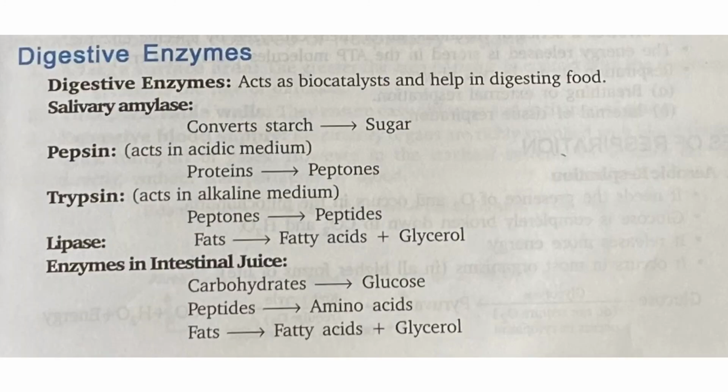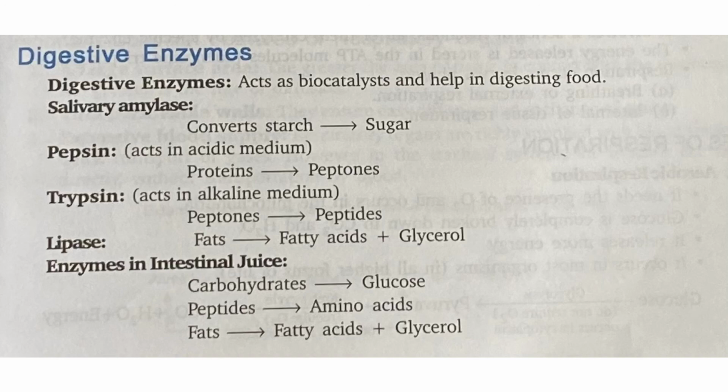Students, it can be asked in the exam to explain the digestive enzymes, or the enzymes which help in digestion. So here is the list of digestive enzymes and their functions. First of all, what are digestive enzymes? They act as biocatalysts and help in digestion of food. First one is salivary enzyme secreted in saliva, which converts starch into sugar.